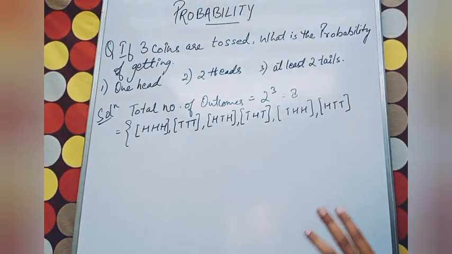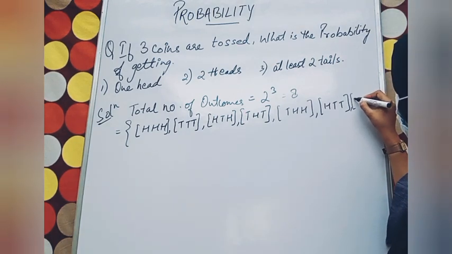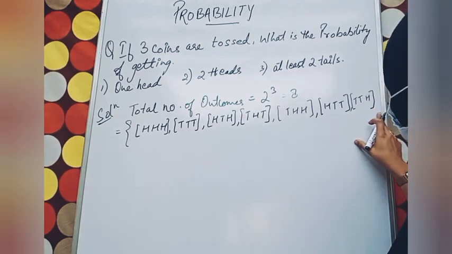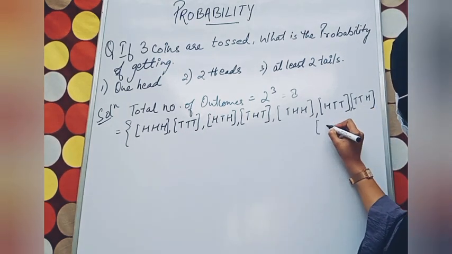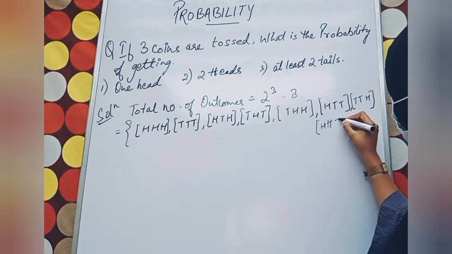Now we do not have 8 yet, so we have to make some more. We can write tail, tail, head. Have we written that? No. And we can write head, head, tail.